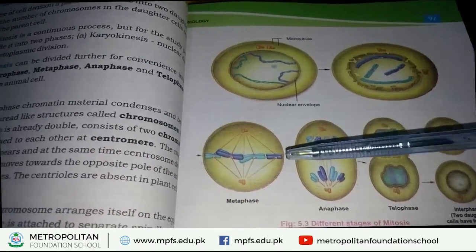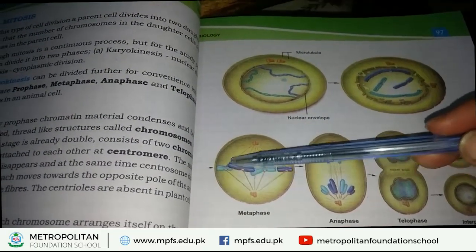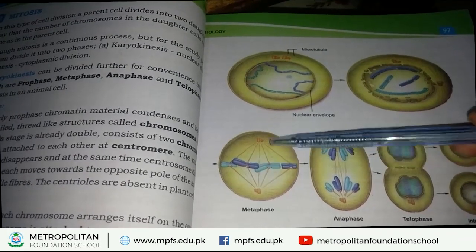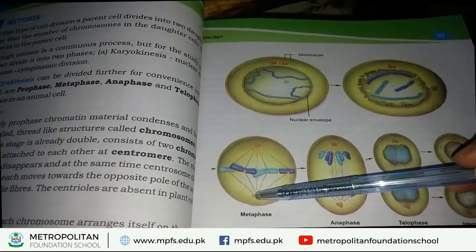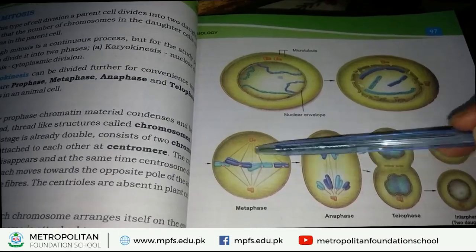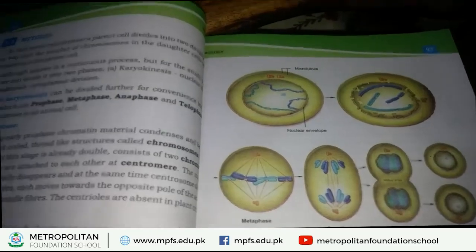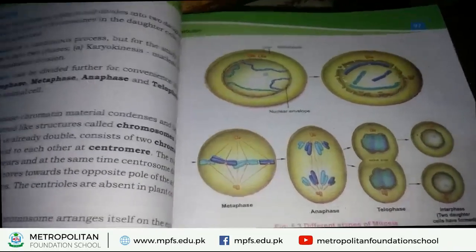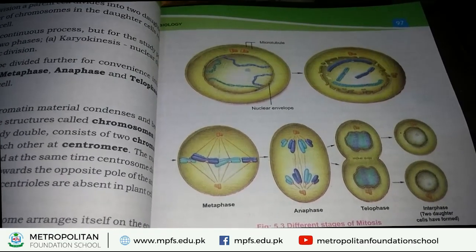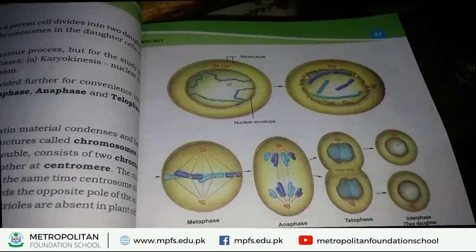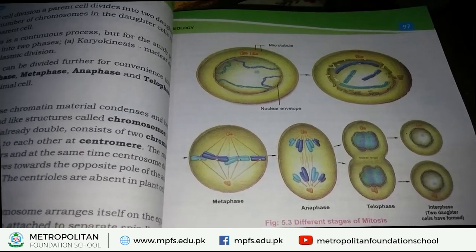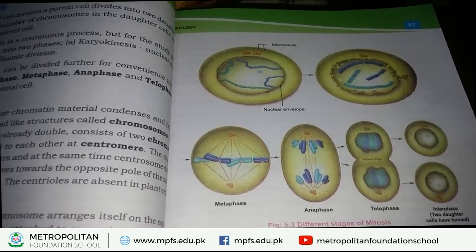Students, look at this picture. In this picture, these chromosomes are separately attached to this spindle fiber. These lines are called spindle fibers, and each chromosome is attached to these spindle fibers. So, there are two special events that take place during the metaphase. First event, chromosomes arrange themselves on the equator. Second event, chromosomes attach to separate spindle fibers with the help of the centromere.